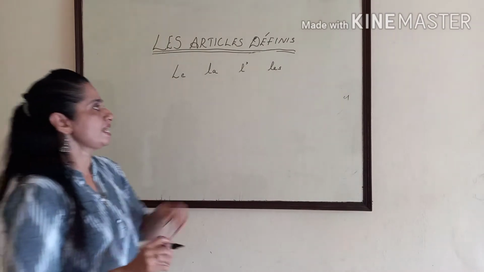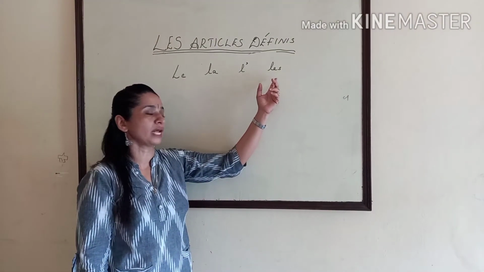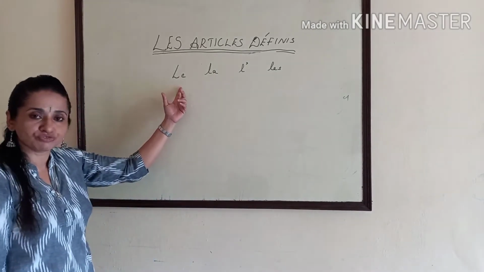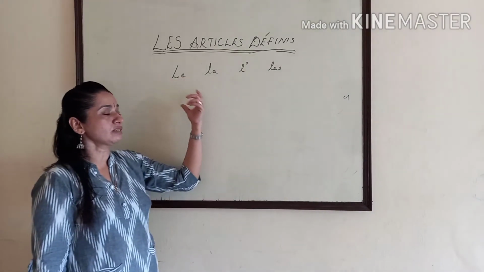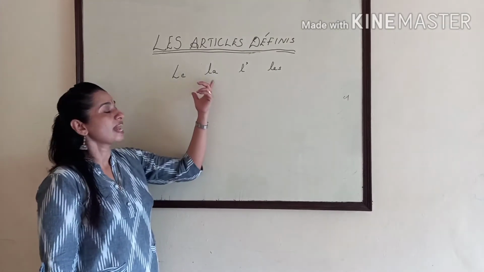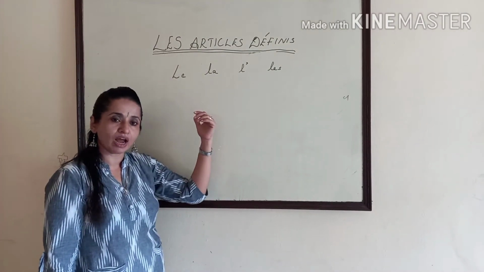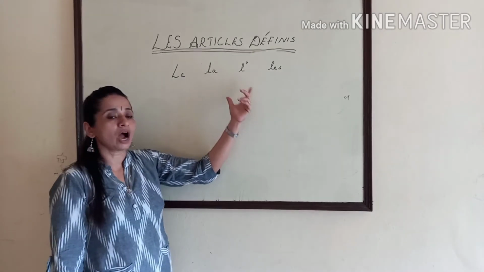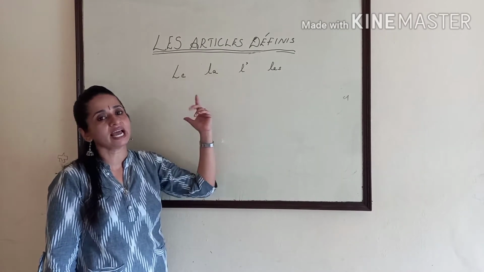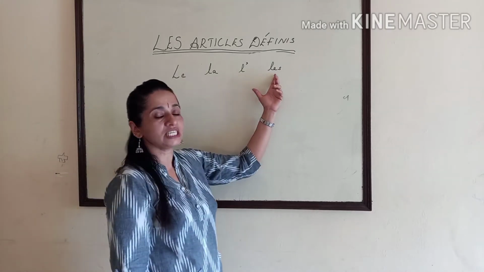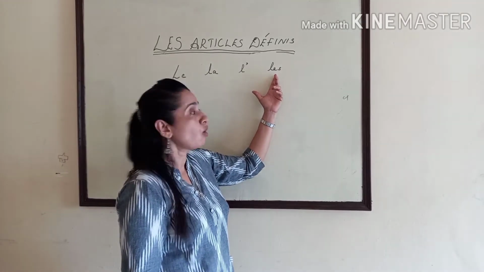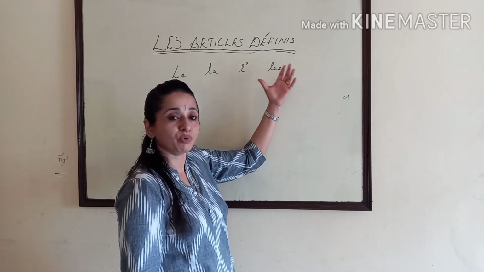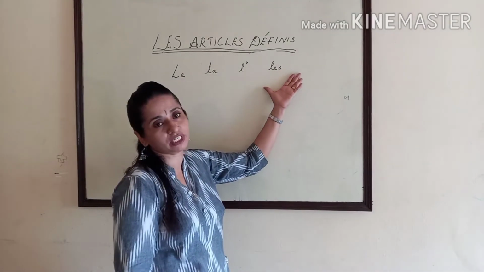And les is used for all the plural nouns irrespective of the gender. So le is used for a masculine noun beginning with a consonant. La is used for a feminine noun beginning with a consonant. And L apostrophe is used for a noun beginning with a vowel or silent H. And les is used for all the plural nouns irrespective of the gender.